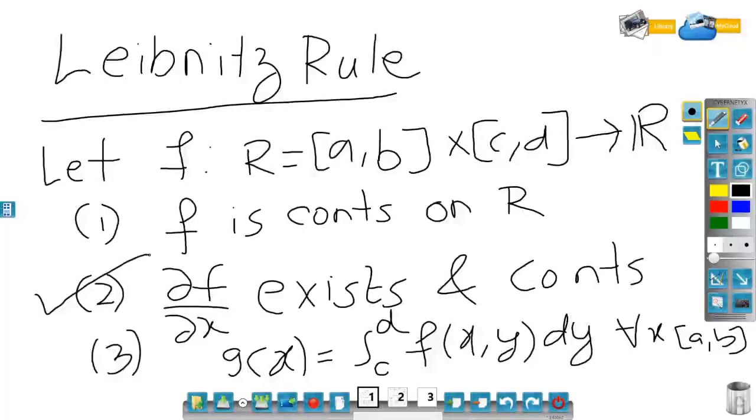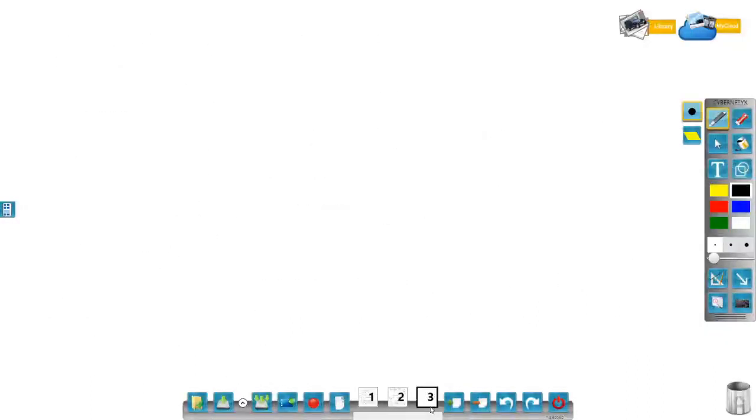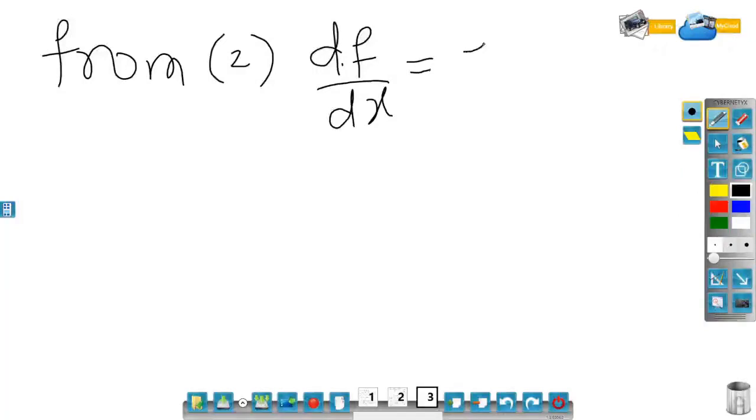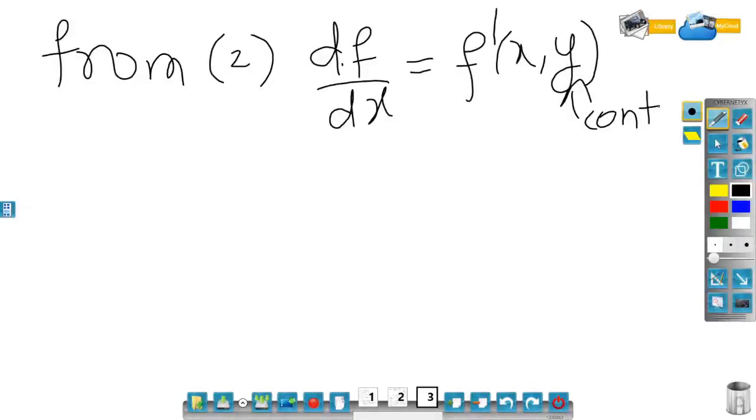So this dou f by dou x, instead of that, it will be df by dx. So that means df by dx exists and it will be continuous. That is what it says. So from 2, we can say that df by dx, which is basically f dash at x comma y. Of course, you remember that here y is constant. That's very important. Under this only we are doing this. So exist and continuous.